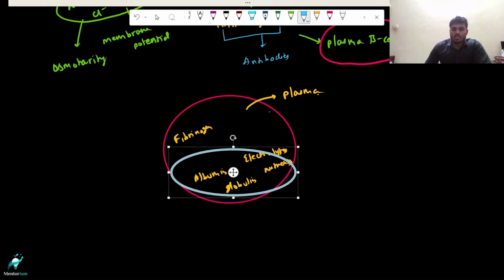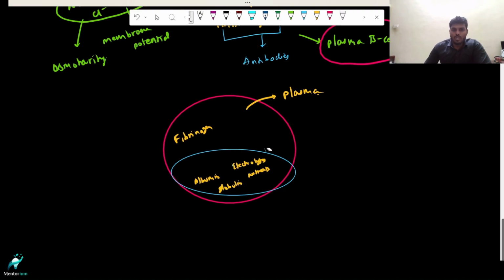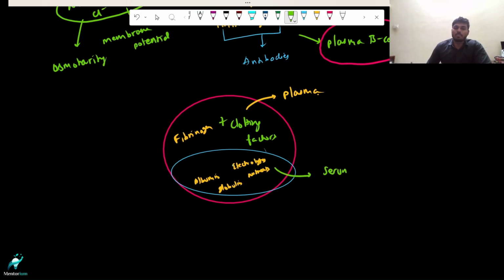As you can see here, except fibrinogen, not only fibrinogen, except all the clotting factors, I have not mentioned the other clotting factors, but if you take a plasma sample and remove all the clotting factors, the remaining liquid that you have, the remaining solution, because you have solvent as well as solute, is the serum. So this is all about our plasma.